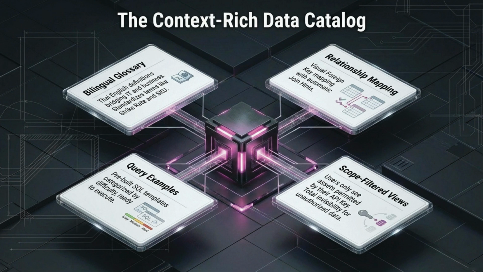Our context-rich data catalog is designed to bridge the gap between technical data and business insights. We achieve this through clear communication, a bilingual glossary that standardizes terms like SKU or strike rate. Instant clarity, visual foreign key mapping that automates the join process. Speed to insight, pre-built SQL templates categorized by difficulty. Precision security, total invisibility for unauthorized data via API key filtering. This isn't just a catalog, it's a roadmap to faster, safer decision-making.